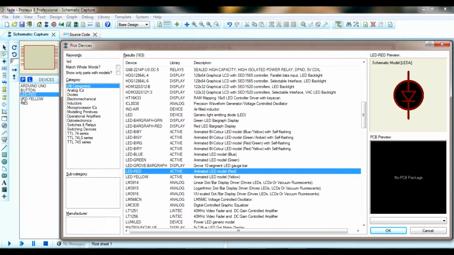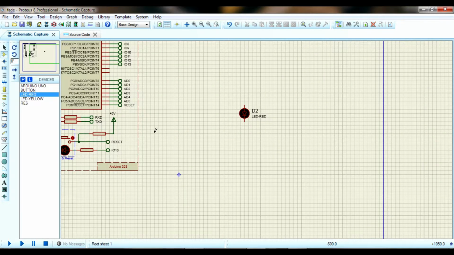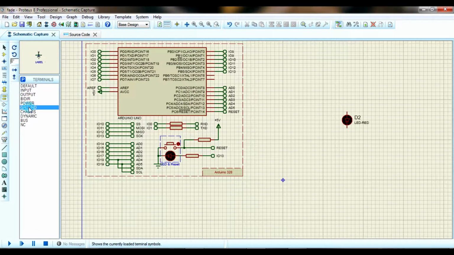So click on OK. Next I am going to place the LED here. So what I am going to do is connect the ground, that is click on the terminals mode, select the ground option and place the ground here and connect the cathode to ground.